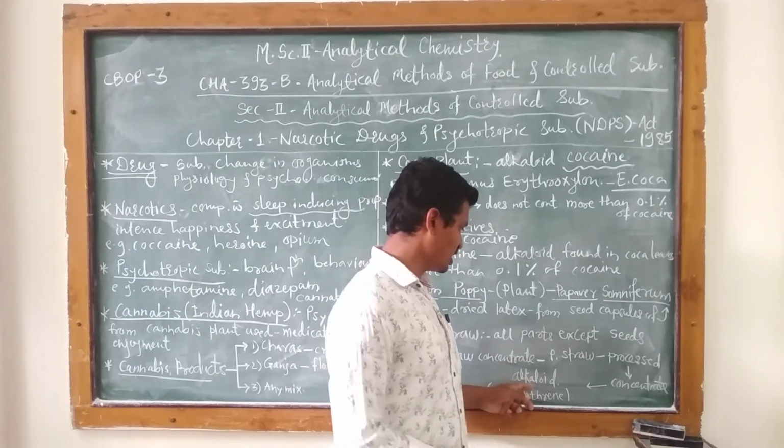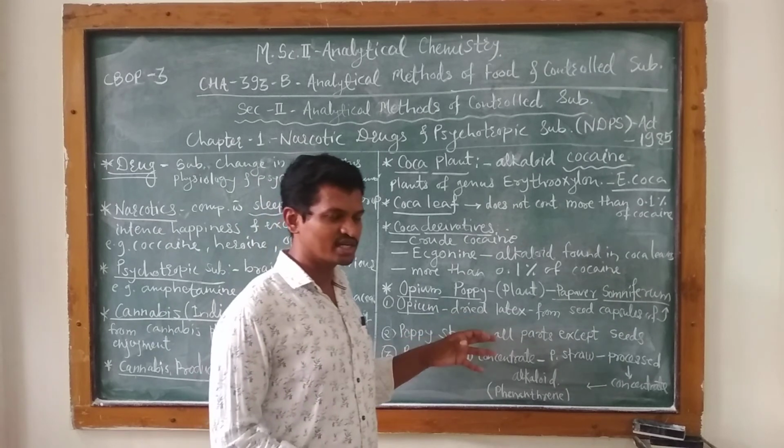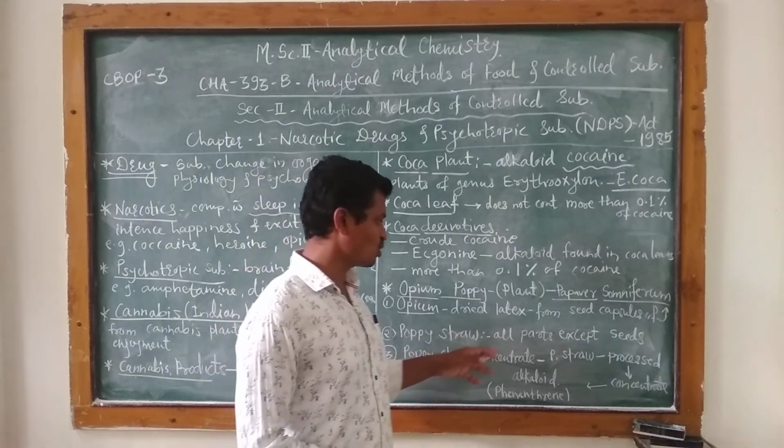The phenanthrene alkaloid is concentrated in the poppy straw concentrate.